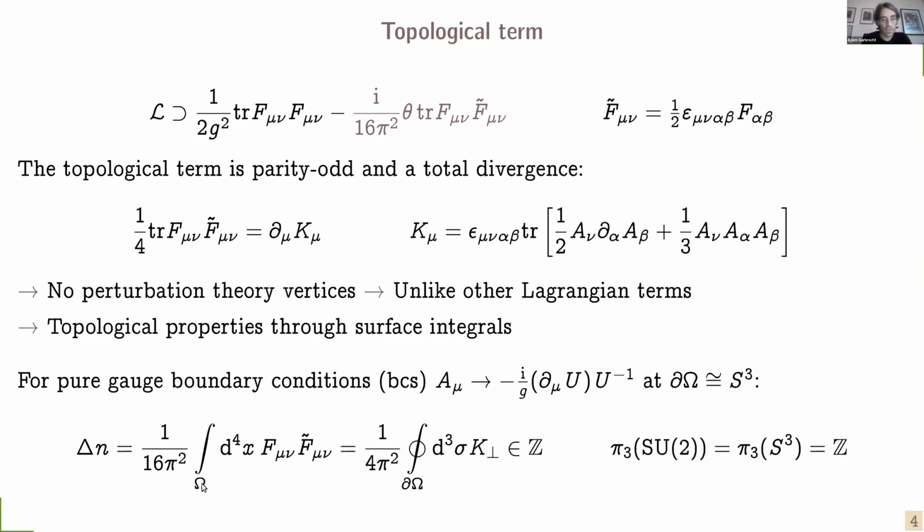So omega is a four-dimensional space-time volume, and it is assumed that the gauge potentials go to a pure gauge on the surface of this volume, and that moreover this surface is topologically equivalent to a three-dimensional sphere. Then this volume integral over the topological term, or equivalently the surface integral over the associated current, evaluates to an integer number. This is a reflection of the fact that the maps from the three-dimensional sphere into the SU(2) subgroups of the SU(3) of strong interactions decompose into topologically inequivalent classes that can be labeled by integers. Now the question is, how do we realize these peculiar conditions?